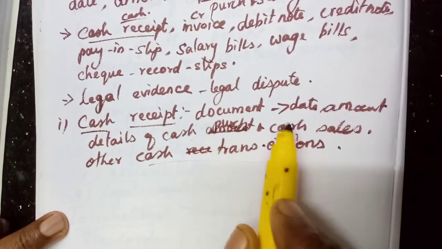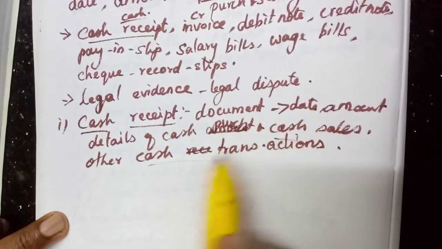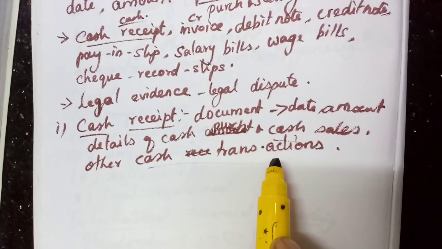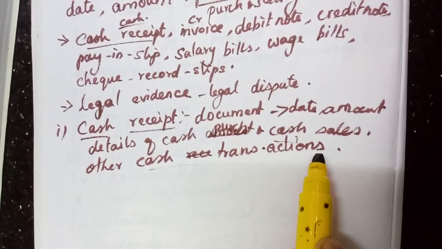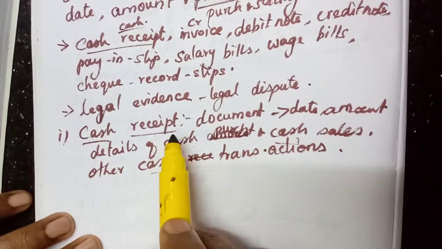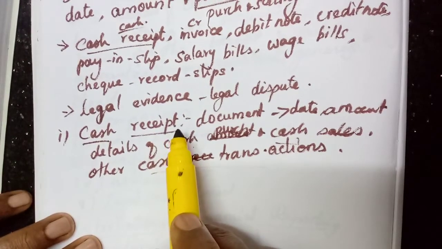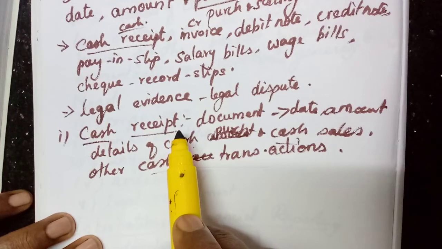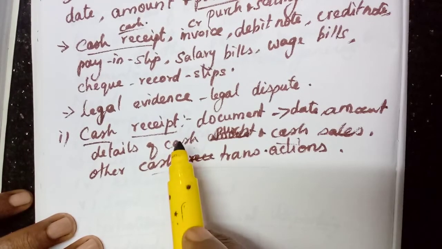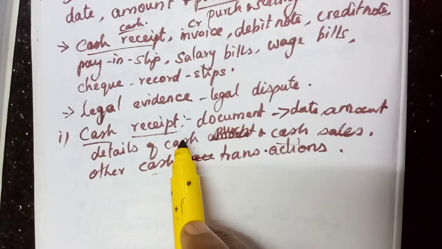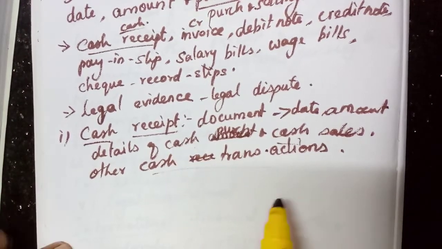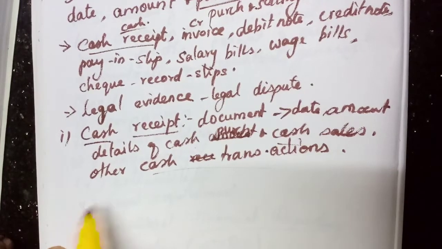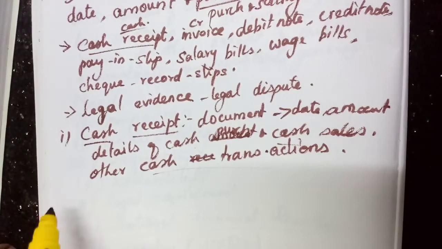It consists of date, amount, details of cash purchase, cash sales, then the parties involved. In everything, all these source documents will have the heading. Heading means the title, that means the name of the institution, then the address of the institution, and at the end, on the right side, who has written that evidence, everything will be entered. Okay. Then invoice.